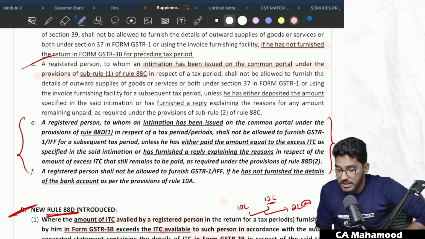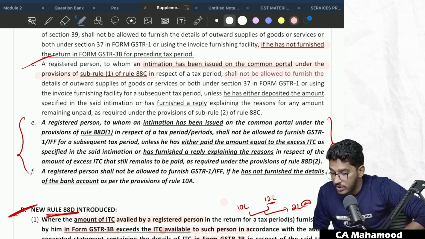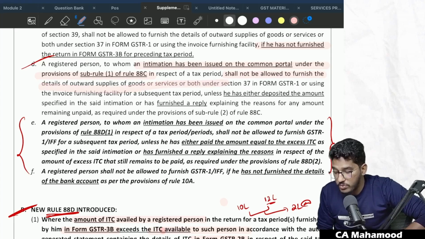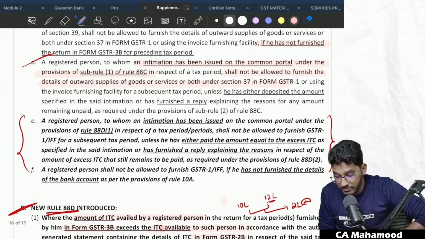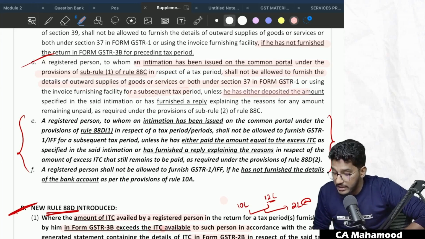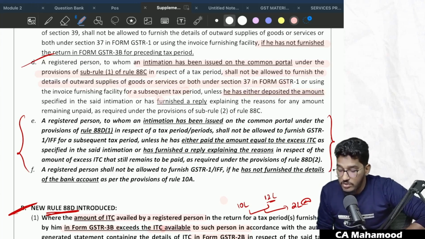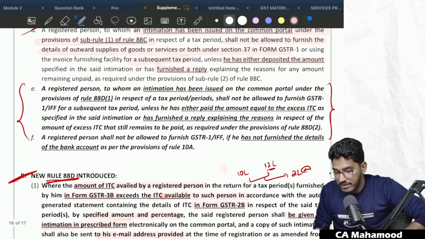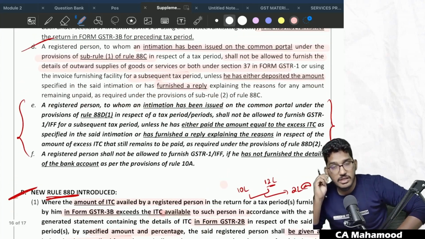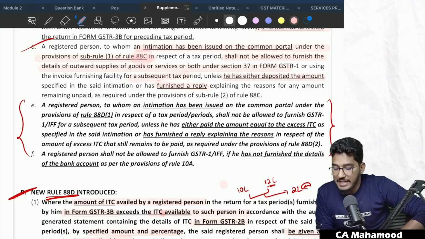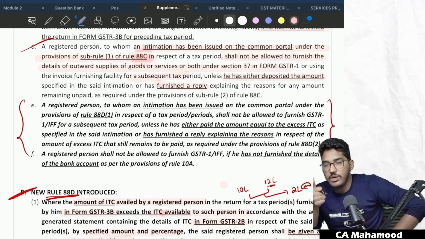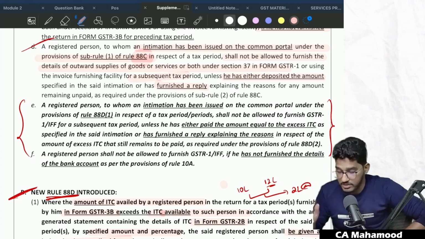In case an intimation has been given to you under rule 88C, then you shall not be allowed to furnish the details of outward supplies under GSTR 1 or using the invoice furnishing facility for the subsequent tax period, unless you have either deposited the amount specified in the intimation or you have furnished the reply. Same like 88D, which we have discussed, in 88C also the system will track this and they will send you a notice. So in that notice, they will tell you either to pay the amount or give the reply. So in case the notice under 88C has been given to you, and either you did not pay the amount or you did not give a reply, then you will be debarred from furnishing GSTR 1. In that case also, they will not allow you to furnish GSTR 1.